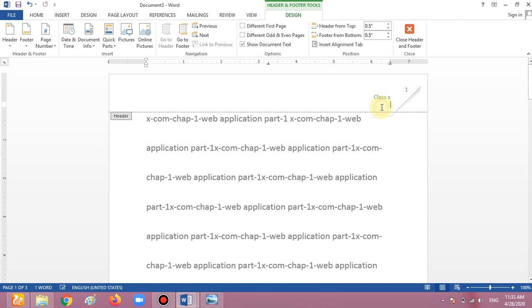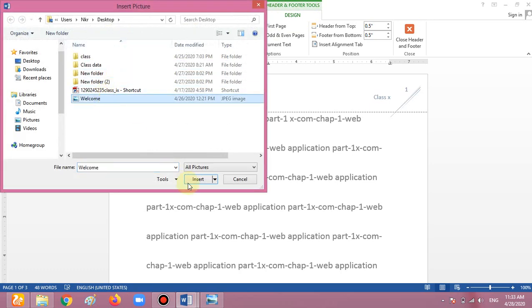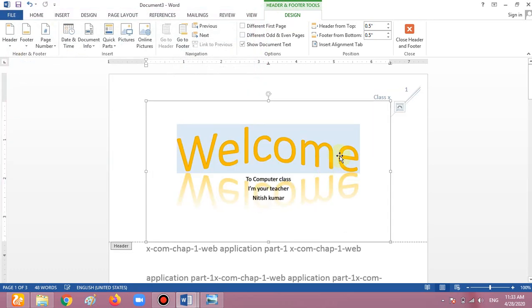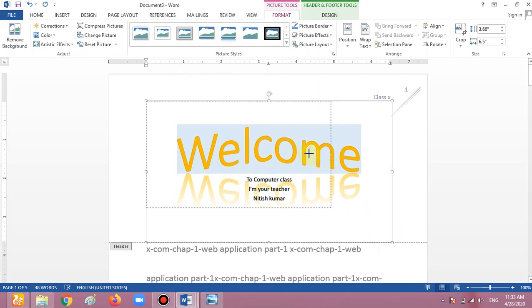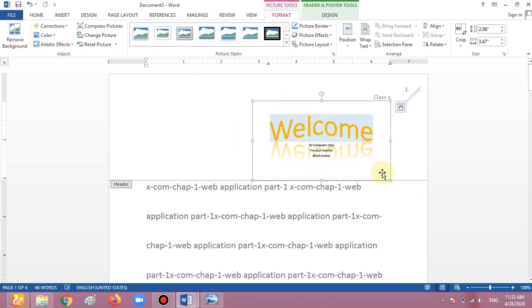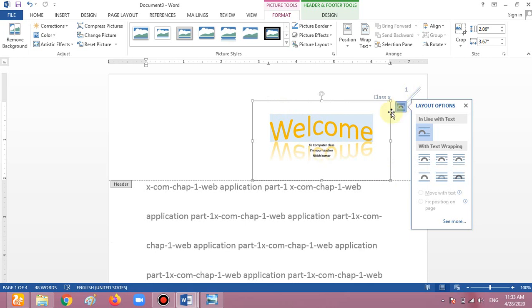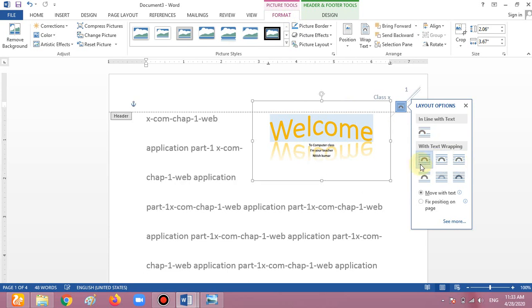We can easily put a picture on it with the Design tab. With the help of the Design tab, I'm putting a picture on this. Okay, I'm selecting a picture, and this picture is for changing the first. When we choose a picture, a Format tab automatically opens. We read this in the previous class. Okay, I'm choosing the